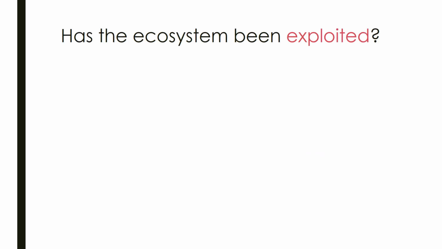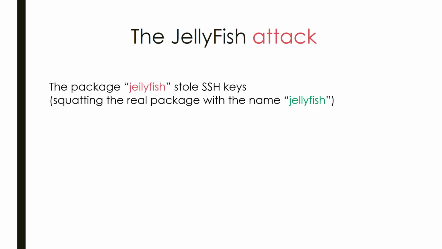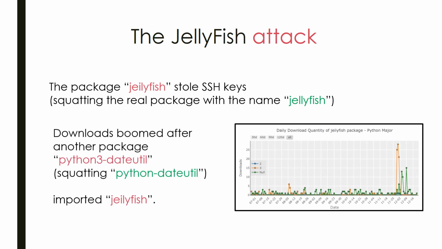I know the pessimists, like we all security folks are, will ask, has the ecosystem been exploited? Of course it has. One such attack came to light just 2 months ago. A package named Jellyfish was caught stealing SSH keys. This package was live for a while, but had very few downloads. As we can see in the graph, the downloads suddenly boomed when the typosquat of another popular package listed Jellyfish as a dependency.